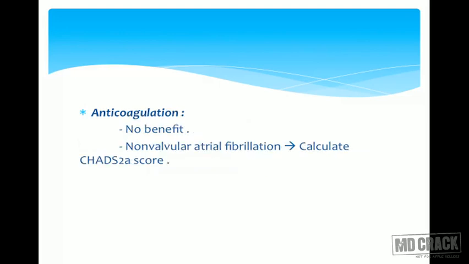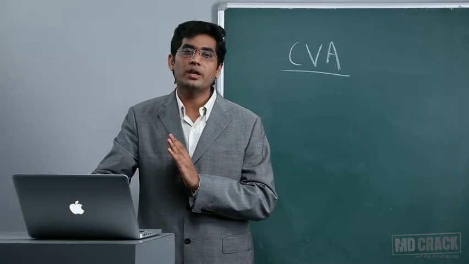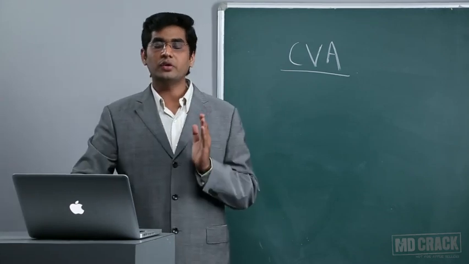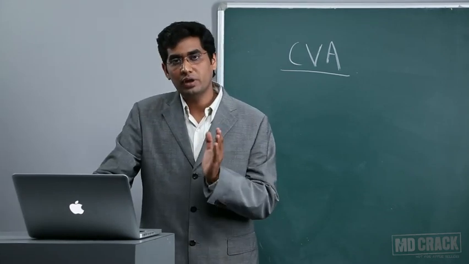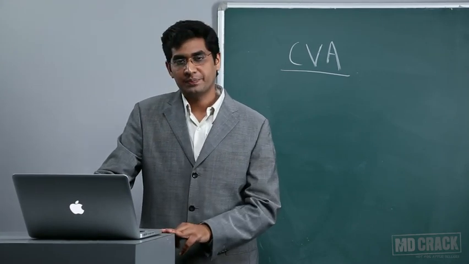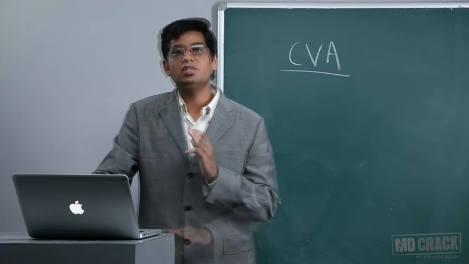than a control group. Regarding anticoagulation, other than patients who are having non-valvular atrial fibrillation, there is no definite indication for giving an anticoagulant, that is warfarin. But you can give warfarin, or you can give heparin or enoxaparin to a patient who has atrial fibrillation, and you can use the CHADS2 score.